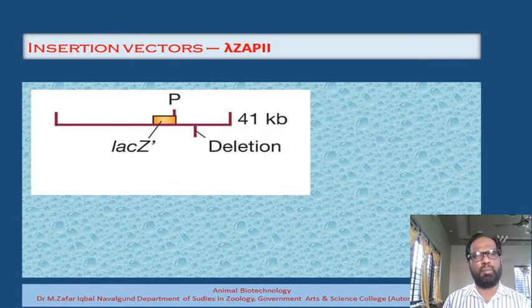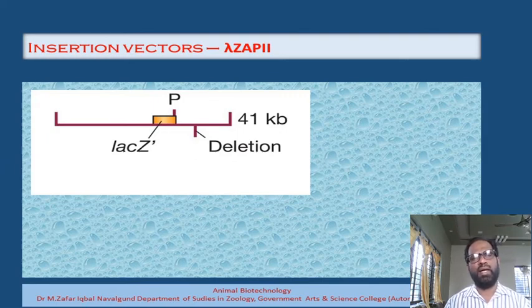Then the next type of insertion vector is called lambda ZAP2. In lambda ZAP2, instead of using EcoR1, they have used another gene, the LAC-Z dash gene. We know that the LAC-Z dash gene is responsible for the synthesis of the protein called beta galactosidase, and this enzyme is very important.